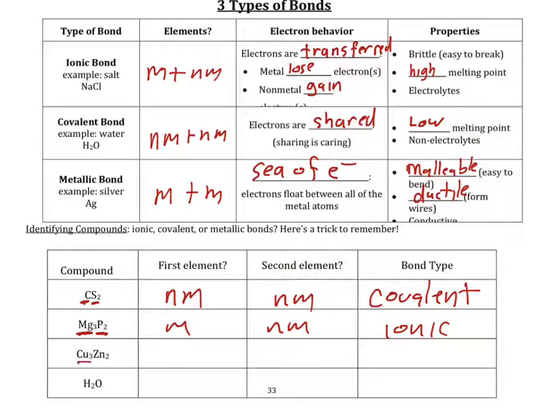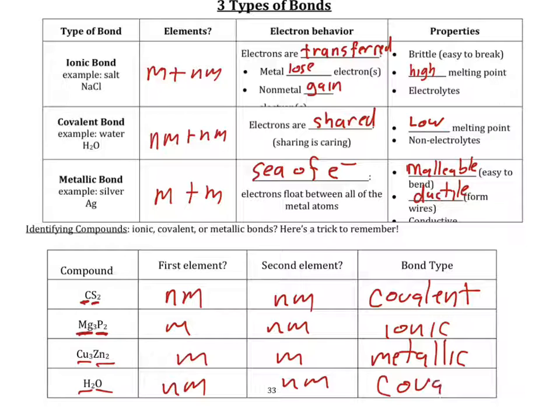Now, copper is a metal. Zinc is a metal. This is a metallic bond, and in this situation, the electrons are free to move around from atom to atom. And then we have this last one. Hydrogen is a nonmetal. Again, it's that exception. Even though it's to the left of the staircase, it's a nonmetal. And then oxygen is a nonmetal as well. And so this is a covalent compound.